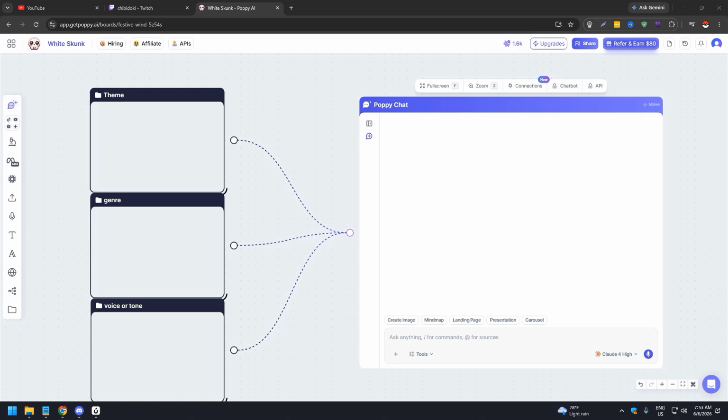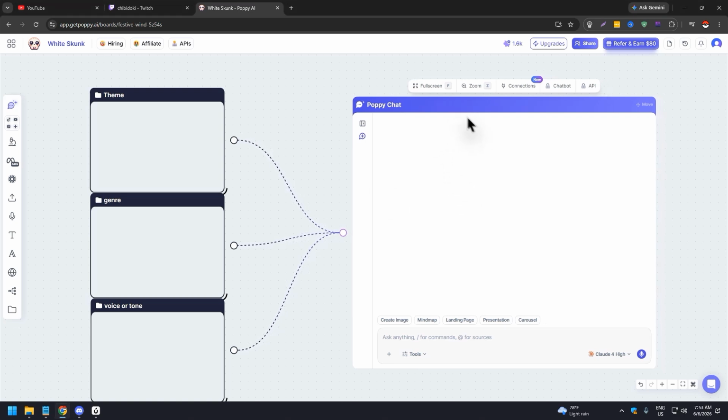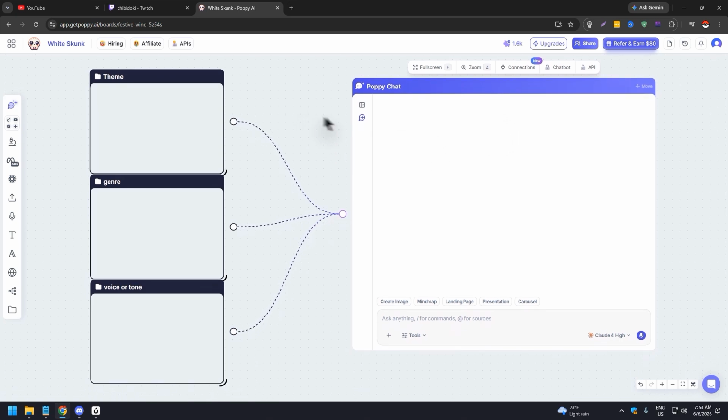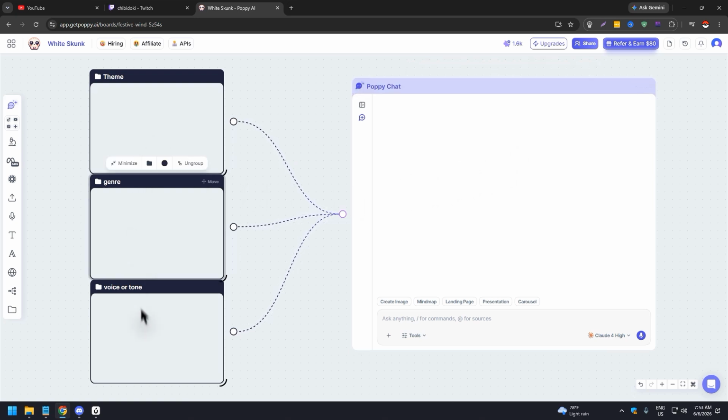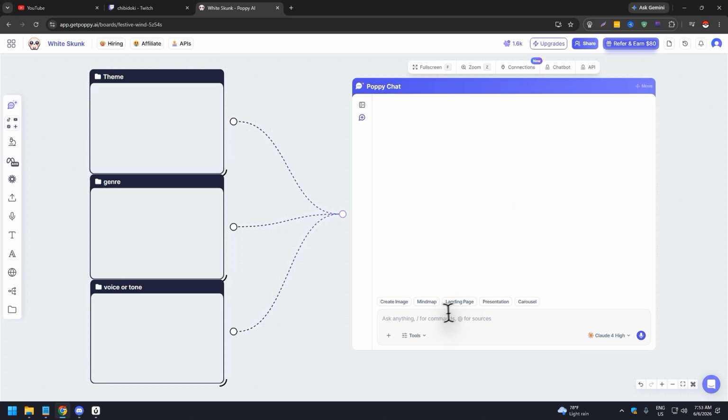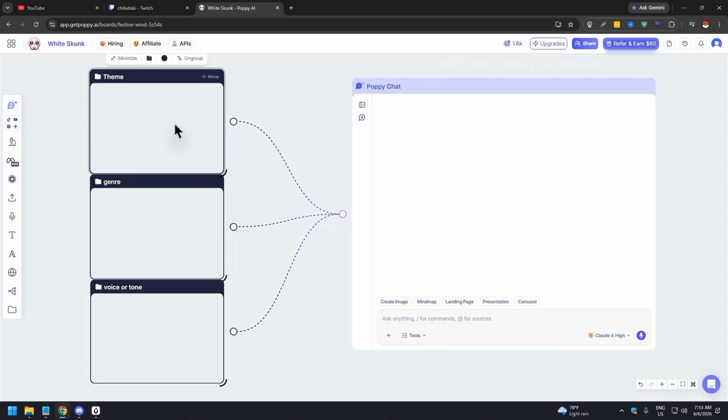First, of course, you need to open a new board. Since I've written nonfiction and fiction before, this is pretty much a nice baseline to begin with, right? Especially if you're going to use AI to expedite everything. So you need a couple of groups here. We created a few that we're going to connect to our Poppy chat, which is going to write for us. So first off, very important.